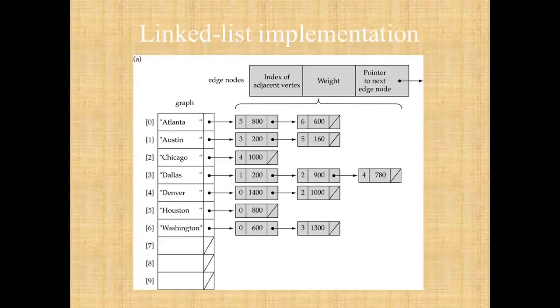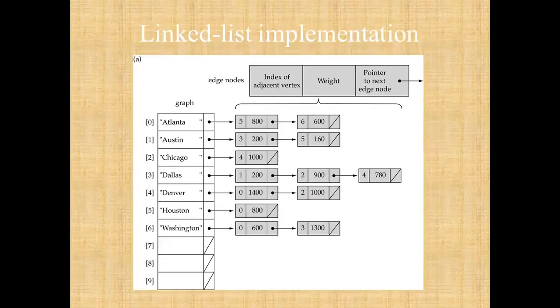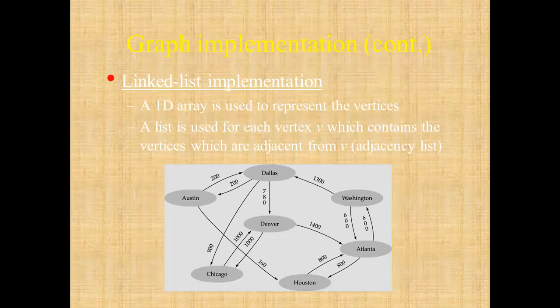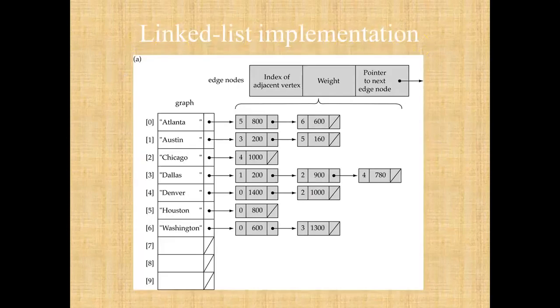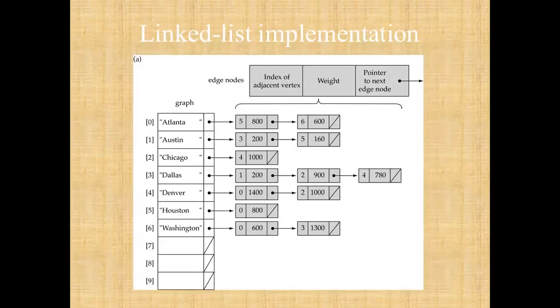That is the outer linked list representation. If you look at Denver, in Denver there are 0 and 2 as adjacent vertices. What are the nodes? 0 is Atlanta and 2 is Chicago. From Denver there is an outer edge towards Chicago and also towards Atlanta. The weight is at the value part of that node, along with the index of the adjacent vertex and a pointer to the next edge vertex. If it is nil, that is the end of that list. The cross you see in the pointer part is nil. That's how we can represent any graph either by using the array-based implementation or the linked list based implementation.